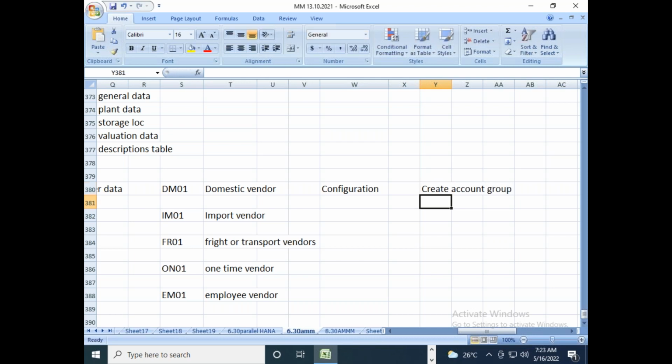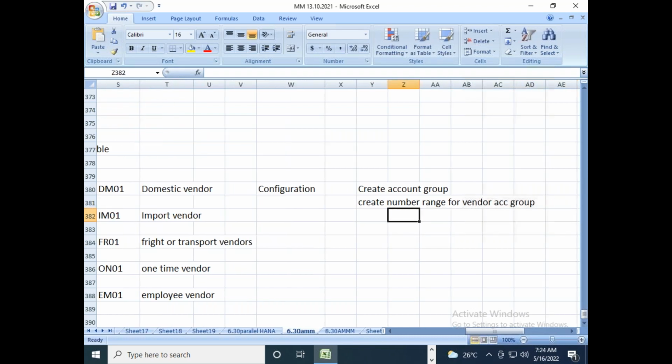Then create number ranges for vendor account groups, and assign the number ranges to vendor account groups. So these are the configuration that we need to do as a part of vendor master data.